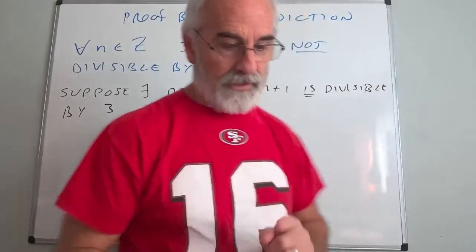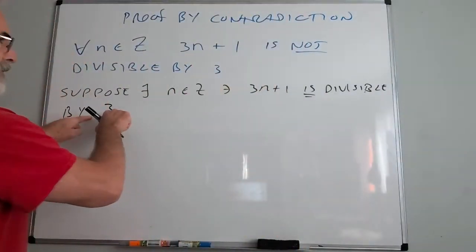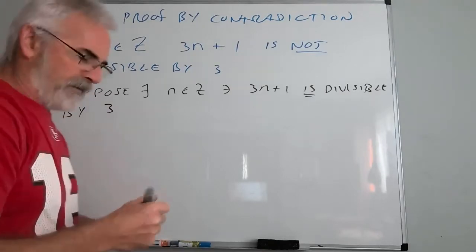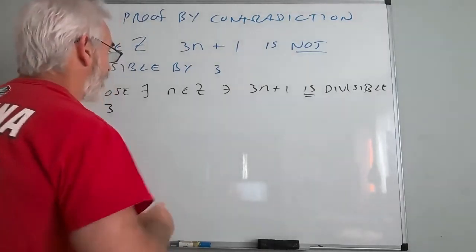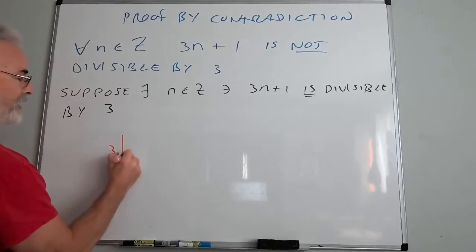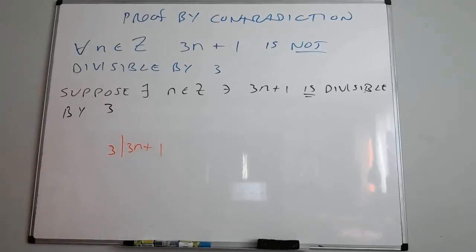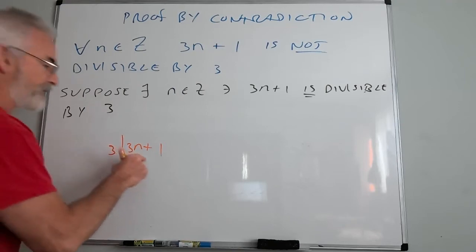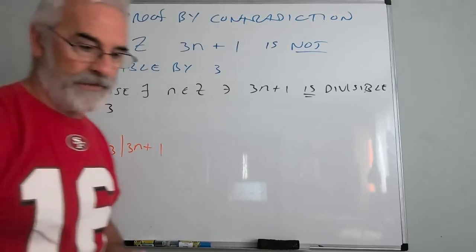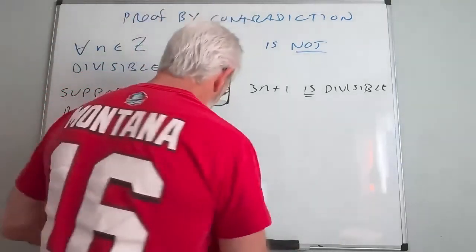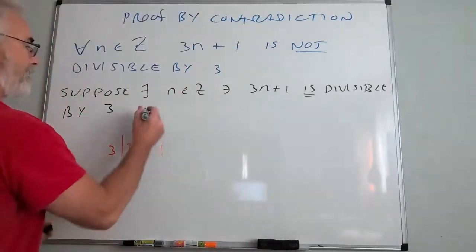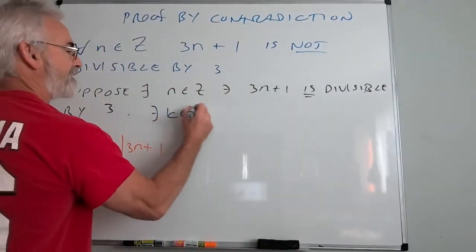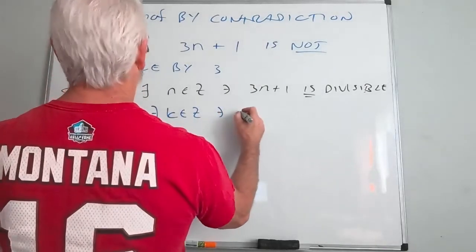Okay. Now, divisible by 3, what does that mean? To be divisible by 3, that's the same as saying I'm assuming that 3 divides 3n plus 1. That's what we're actually saying. Suppose there exists an n such that this is true. I said it in words, but that's what we're saying. Now remember what this means? This means there's an integer that 3 times that integer must equal 3n plus 1. Okay, so that means I use little k. That means there exists a k in the set of integers such that, where is it?